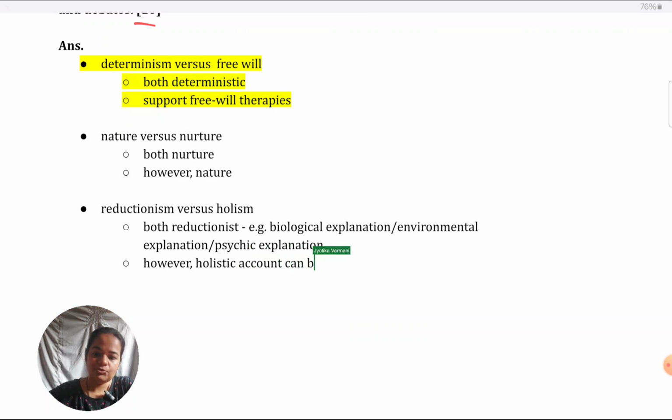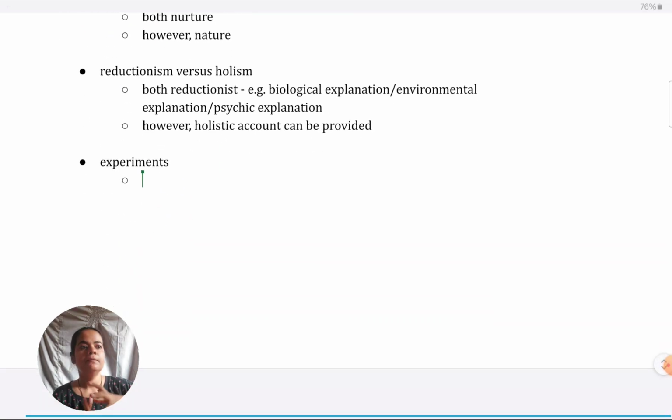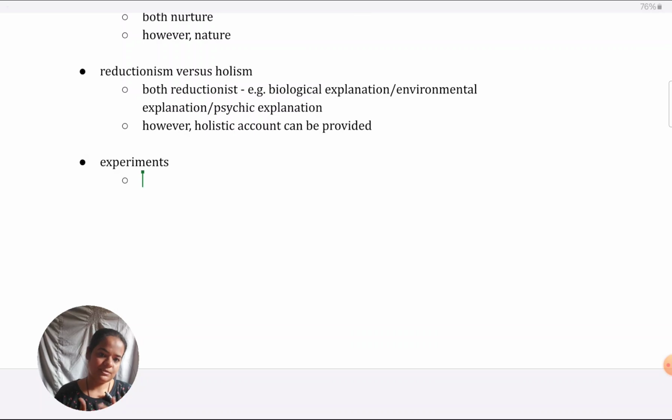The next issue which they have given in the syllabus is determinism versus free will, which we've already covered. The next one is experiments. Because Seligman's experiment is there in this topic, that's why this one has been given. When it comes to experiment, you can give both strengths and weaknesses. In terms of strengths, we know experiments are very valid. There's a lot of control and standardization.